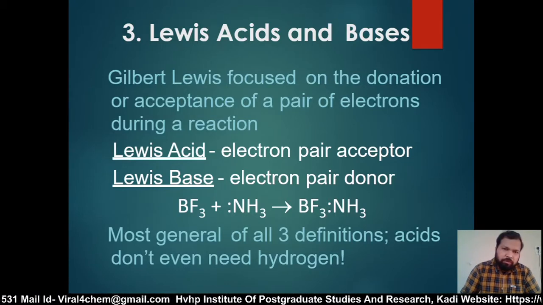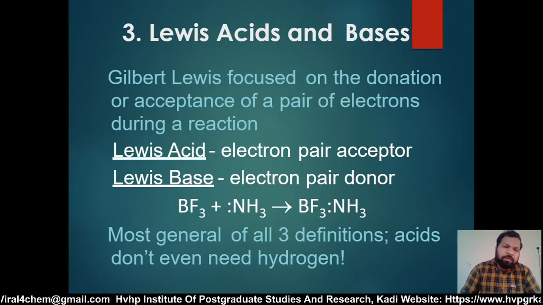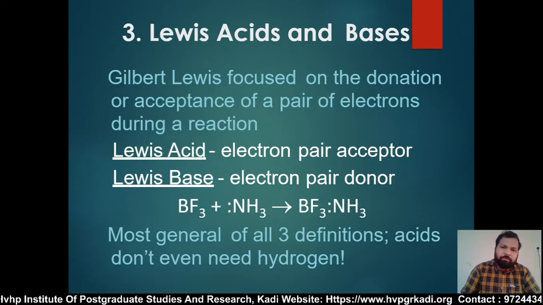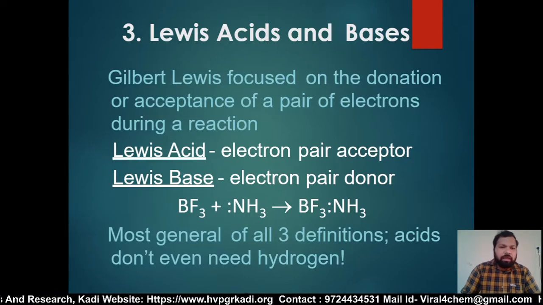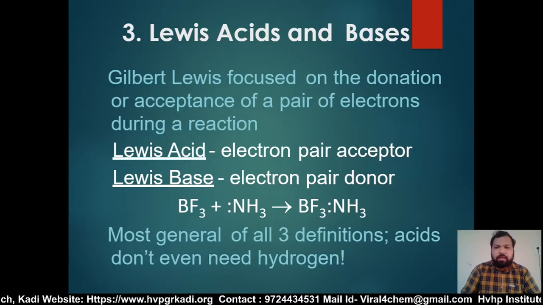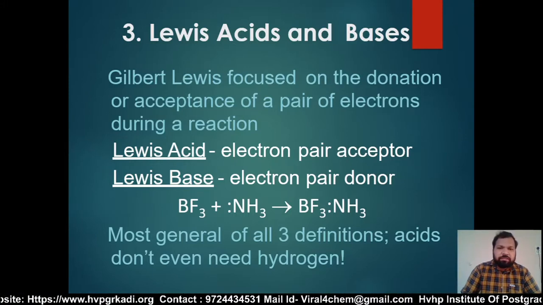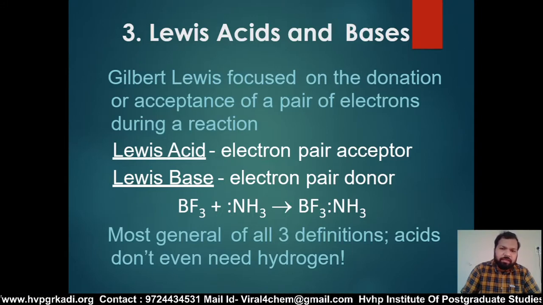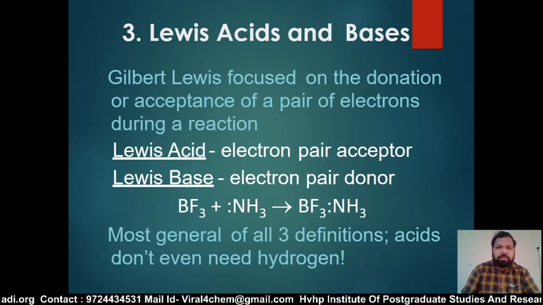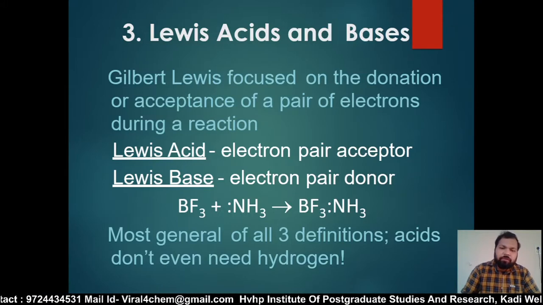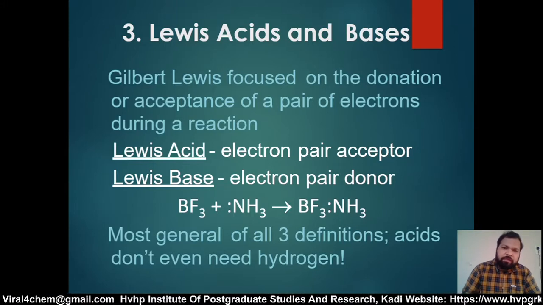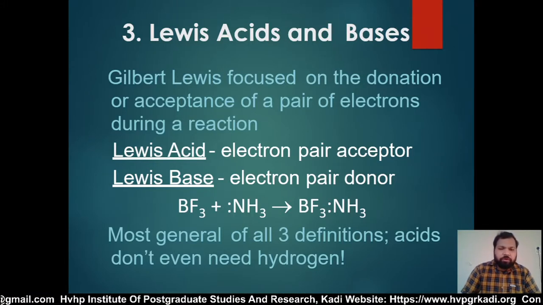Now the Lewis acid and base concept. Gilbert Lewis focused on the donation or acceptance of a pair of electrons during a reaction. Now a Lewis acid is an electron pair acceptor and a Lewis base is an electron pair donor. Lewis presented this concept in 1923. He maintained that an acid means a substance which can accept a pair of electrons, and a base means a substance which can donate a pair of electrons.